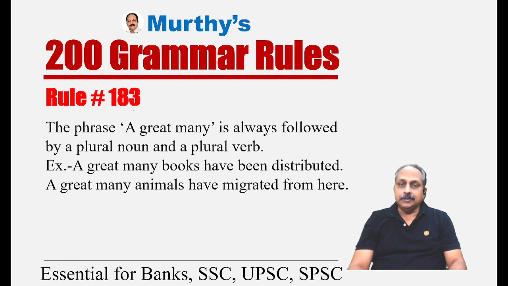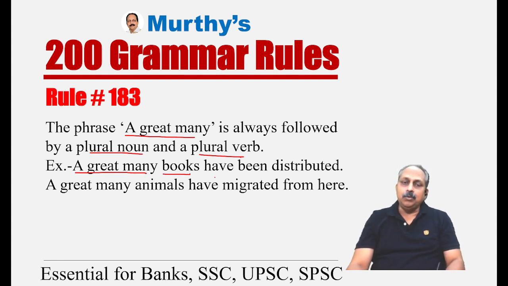Rule number 183. The phrase a great many is always followed by a plural noun and a plural verb. Whenever you learn a particular rule, always focus on the key words. What are the key words over here? A great many, plural noun, plural verb. A great many, this is the subject.